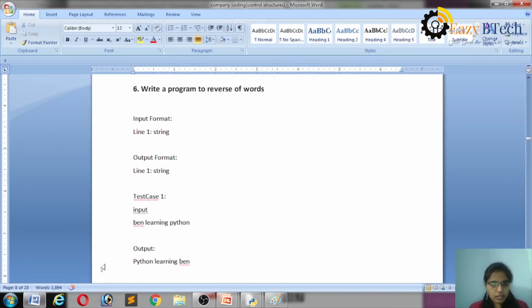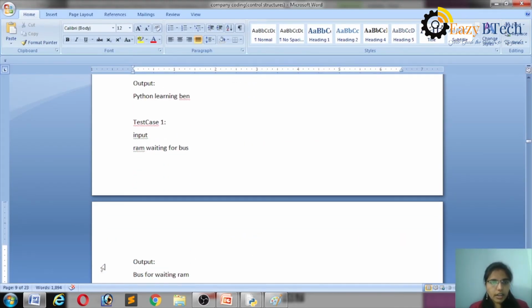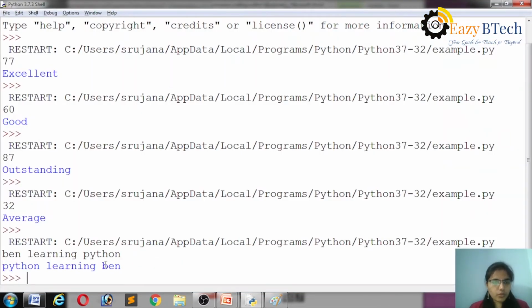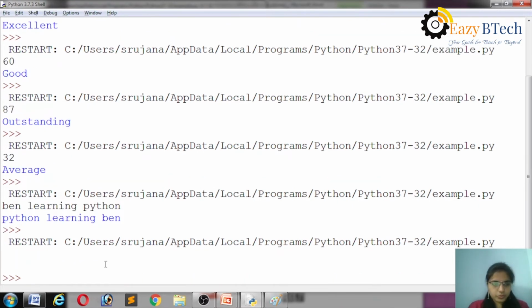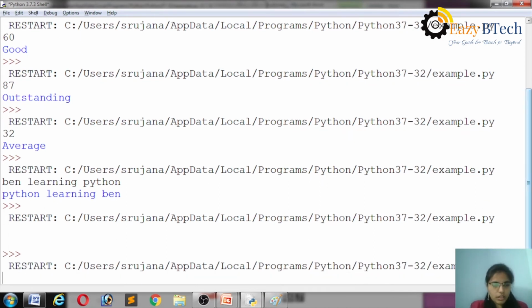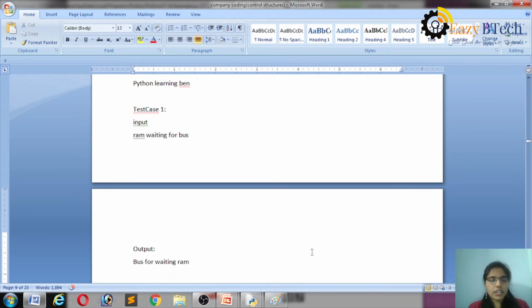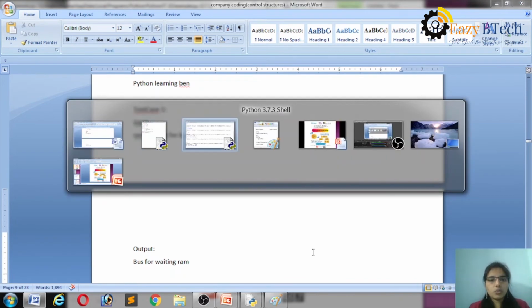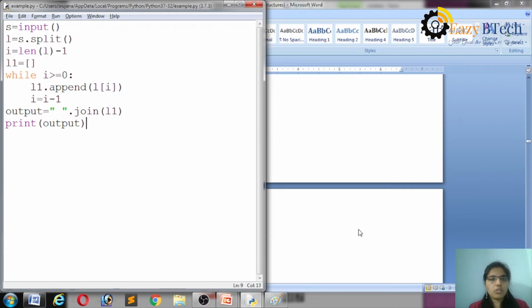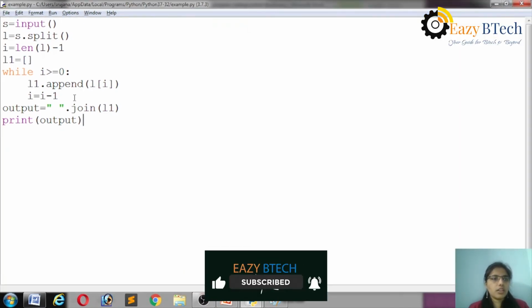So let's see here what is the second test case. RAM waiting for bus. Let's execute this. Now the answer is bus for waiting RAM. Okay. So this is the program about reverse of string.